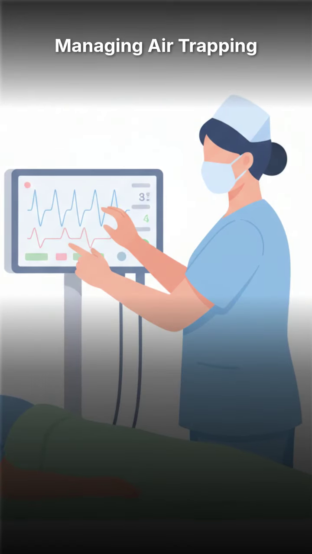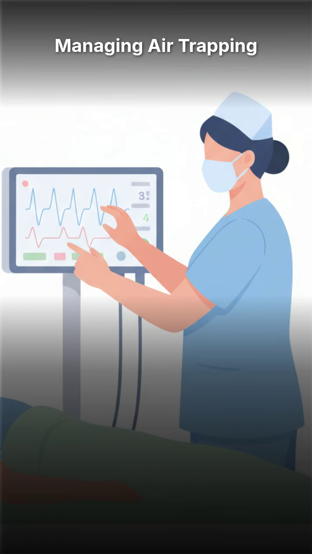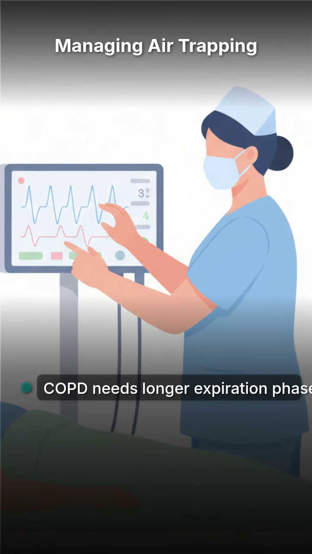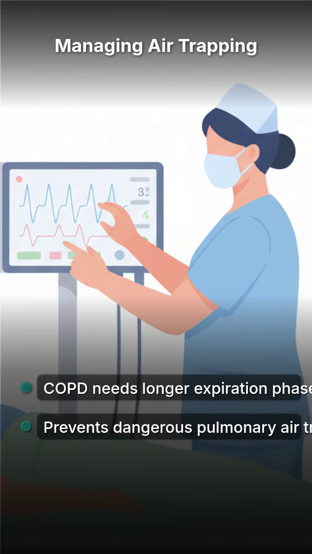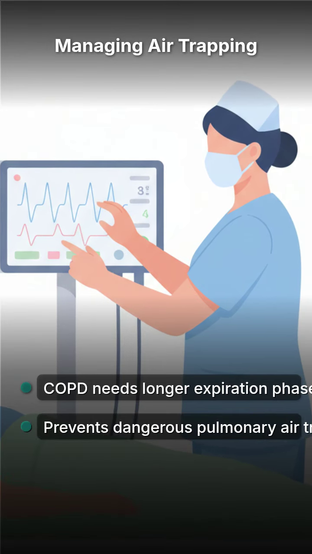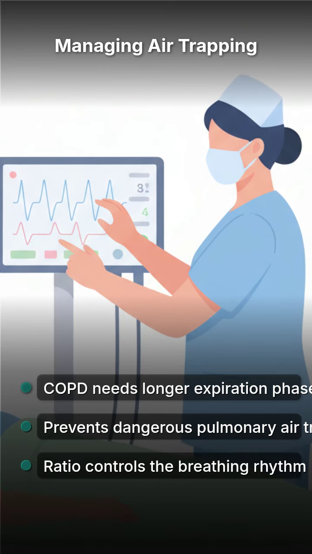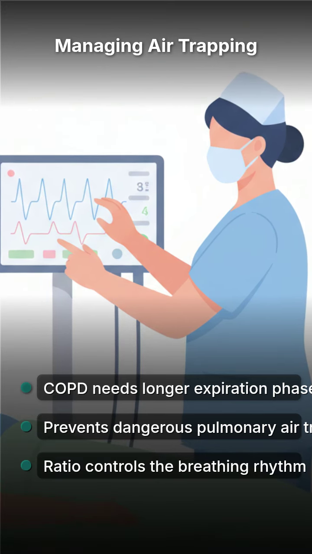Clinical insight is crucial. COPD patients need an even longer expiration phase to prevent dangerous air trapping. By managing the IE ratio on a ventilator, we control the breathing rhythm and optimize gas exchange for those with obstructive issues. Mastering this timing is a key skill for effective nursing interventions.